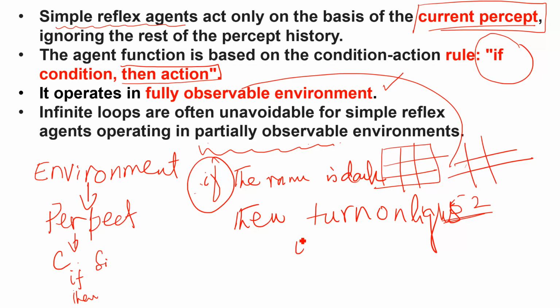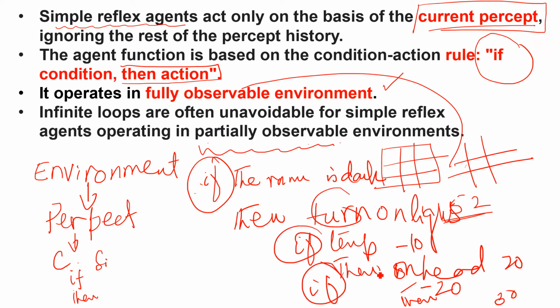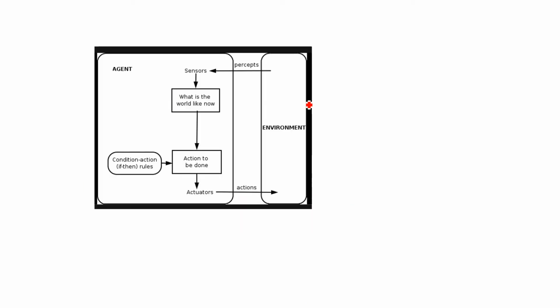But suppose I say, if the temperature is -1, then you should turn on your heat, maybe to 20 degrees. If the temperature is -10, or -20, then the heat should be, suppose, 30. So if we use multiple if conditions or multiple then conditions, then we do not use simple reflex agents. We have to use model based reflex agents, which we will discuss later on, or advanced reflex agents. I hope the concept is clear.